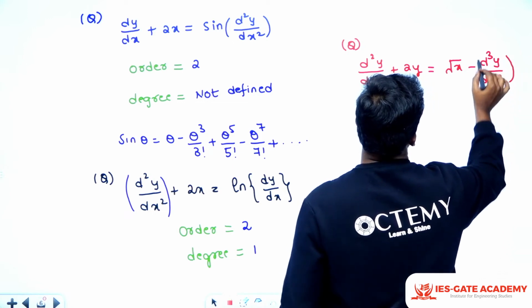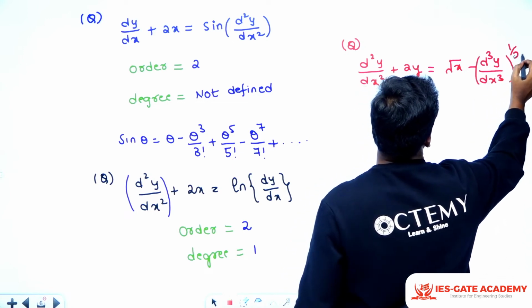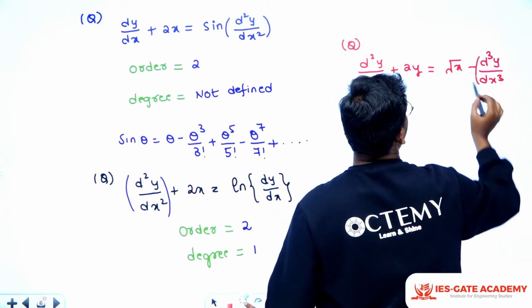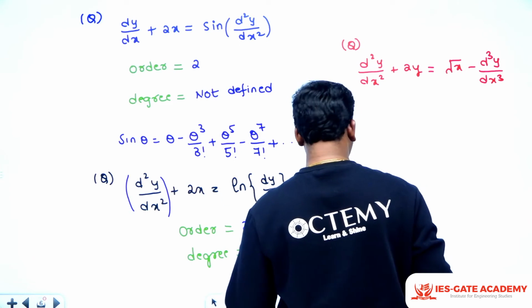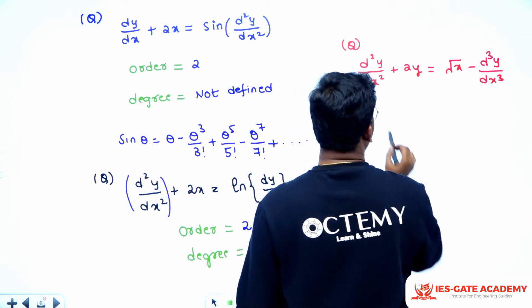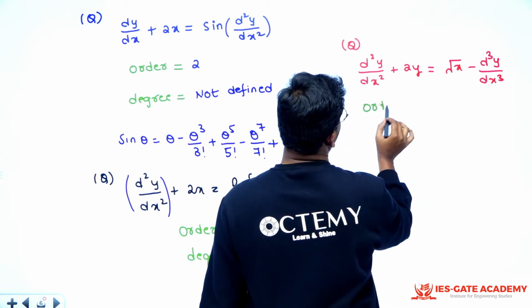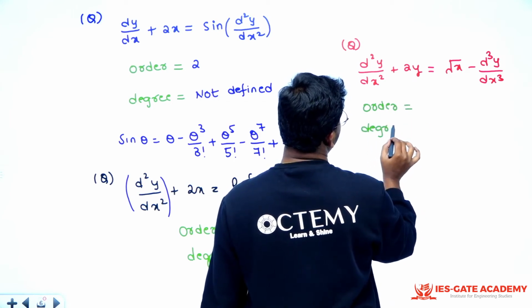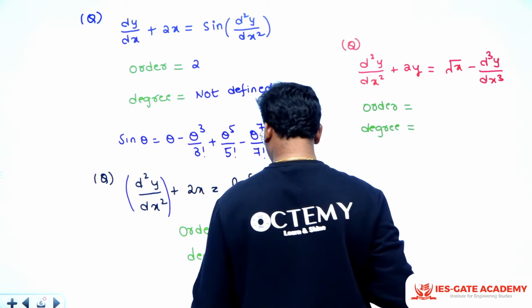Whole power, say 1 by 2 is there, right? Or remove this 1 by 2. This is like this, sir. Now I am asking you order and degree again. Same, order equal to dash, degree equal to dash, right?